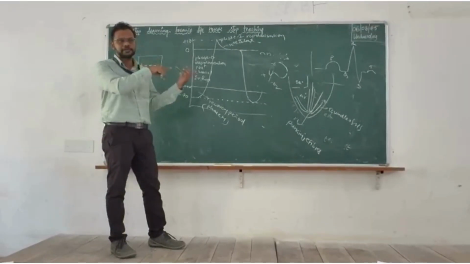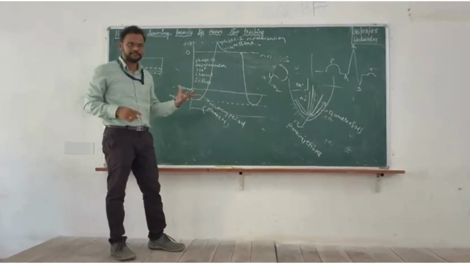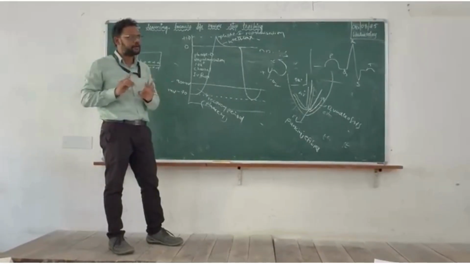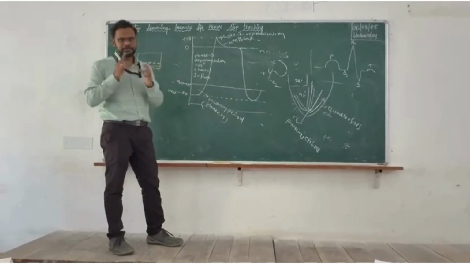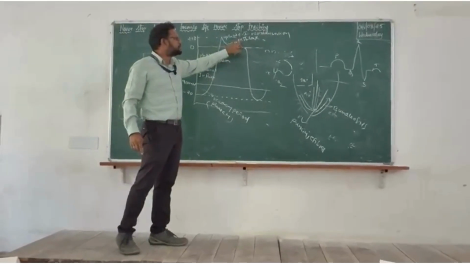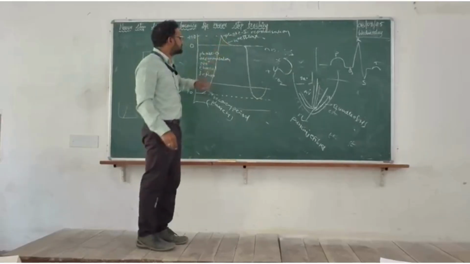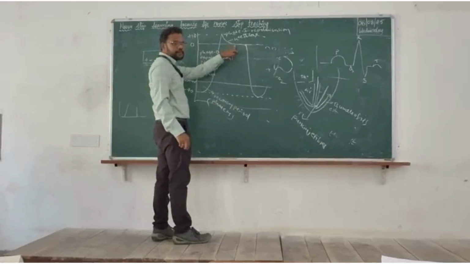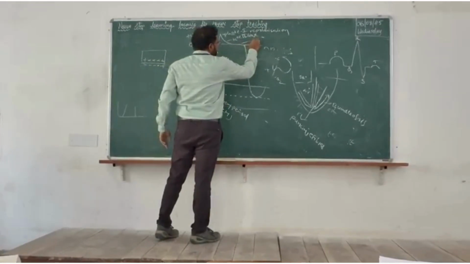So the overall positive charge is decreasing inside the cell. That means negative charge is increasing, because as I already told, both will be balanced. If positive is coming out, negative charge will increase. That's why we write it as the repolarization phase. And after this one, we will have a steady phase. This is called the plateau phase.